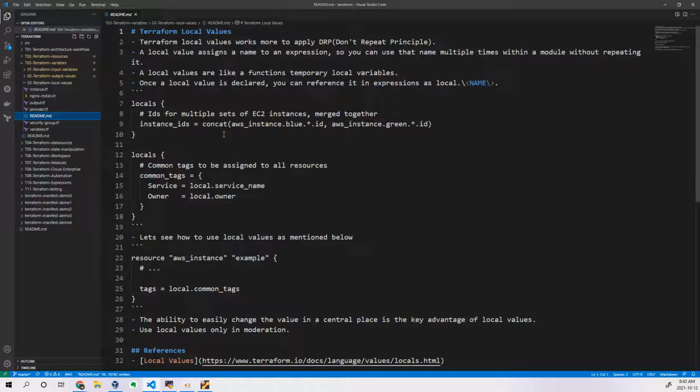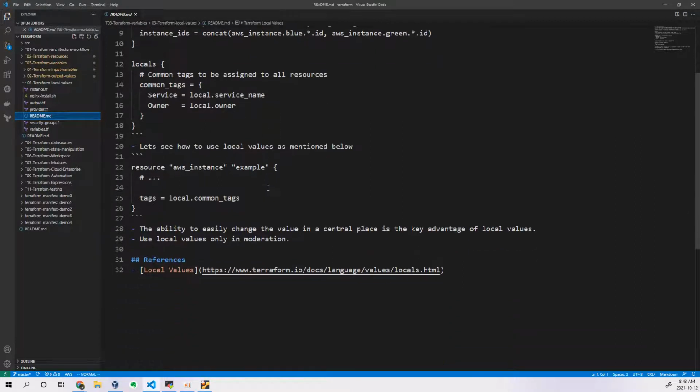So these are the points I have written here. This is one example. Let us see a simple example. The ability to easily change the values in a centralized place is the key advantage of local values. Now you have written the tags in multiple resource sections. You have written so many Terraform files: instance.tf, output.tf, vpc.tf, subnet.tf, securitygroup.tf.